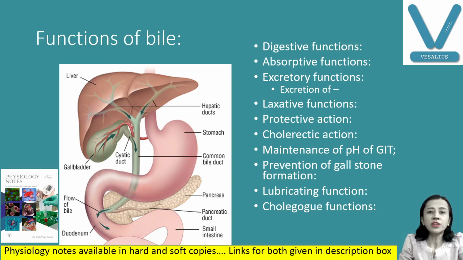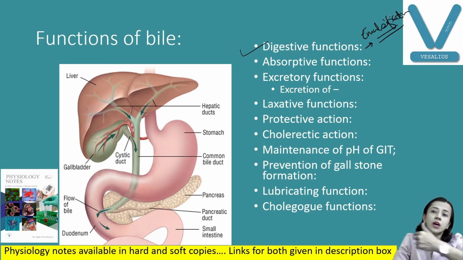Now, let us start with the functions of bile. Bile has very important functions in our digestive system. First and foremost is the digestive function. Fat is digested, and for the digestion of fat, emulsification is a must. Emulsification of fat is carried out by bile salts. We have already discussed this in the topic of bile salts. Also, it is important for the absorptive function: absorption of fat as well as fat soluble vitamins by formation of micelles. Bile salts are also an important component of micelles.